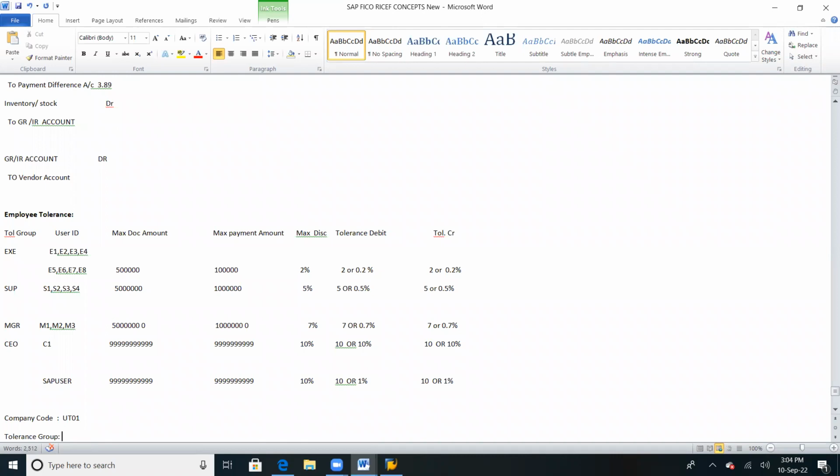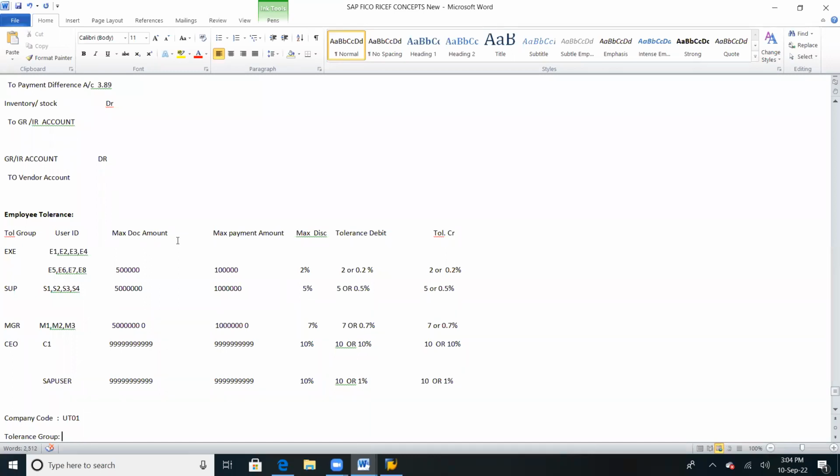Naveen, can you explain it once again? Sure. As I said, in real time we will have a number of users in our organizations. One group we call executive, meaning entry level people. Say 8 or 10 people are there, with user IDs E1, E2, E3 up to E8. These 8 employees come under the executive group. So we can define the tolerance group as executive. Automatically these 8 people will have access to this particular company code, because they are not going to have access to other company codes.